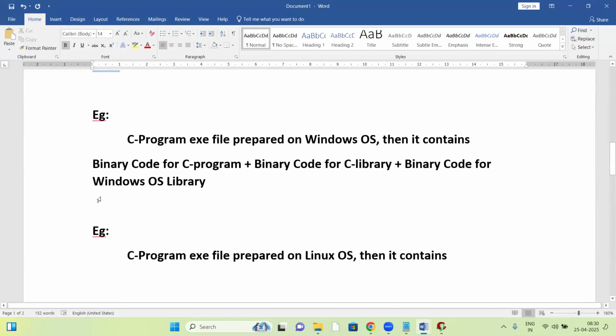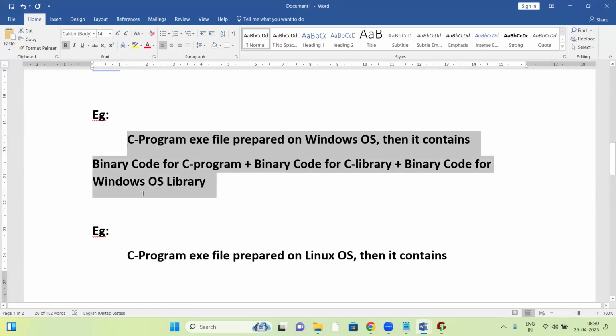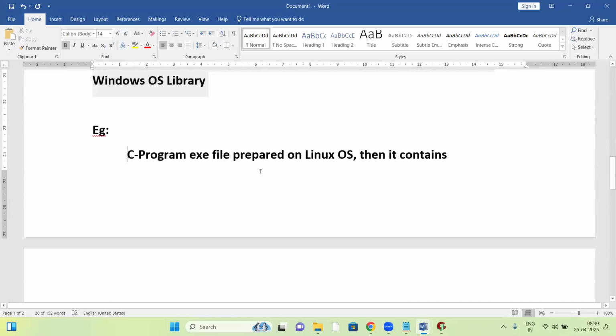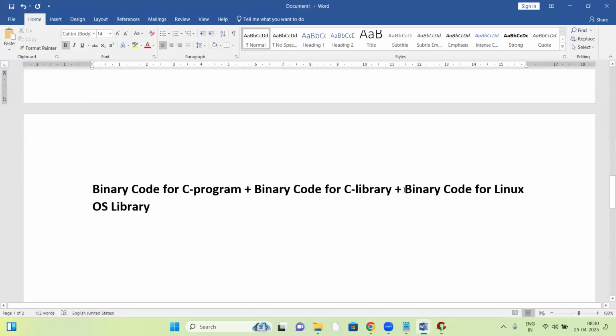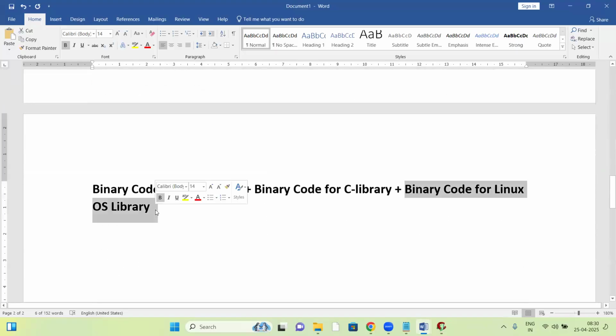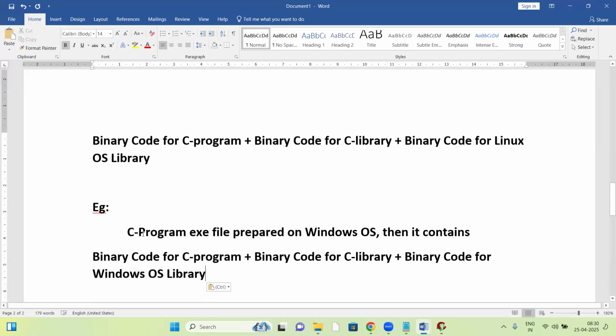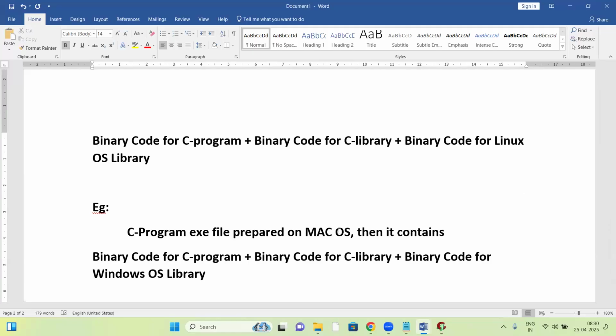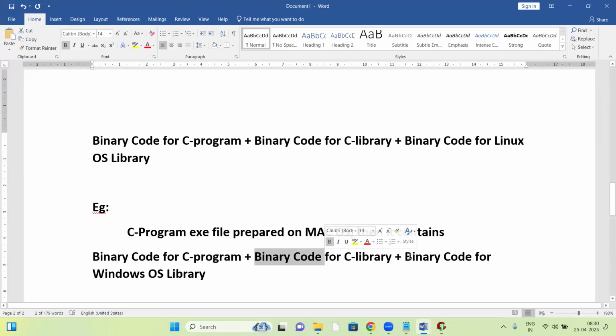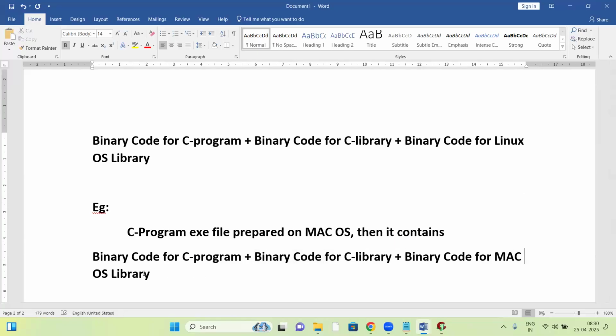If the exe file is prepared on a Windows base, the Windows library links with the exe file. If the exe file is prepared on a Linux base, then the Linux library links to the exe file. Let us take one more example: a C program exe file prepared in Mac OS. Then it contains binary code for the C program, binary code for the C library, and binary code for the Mac OS library.